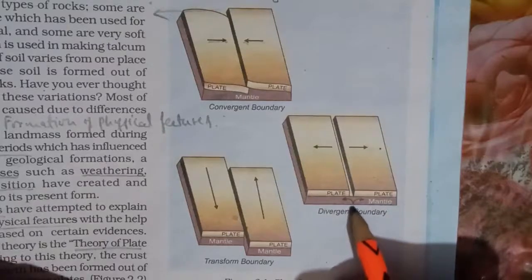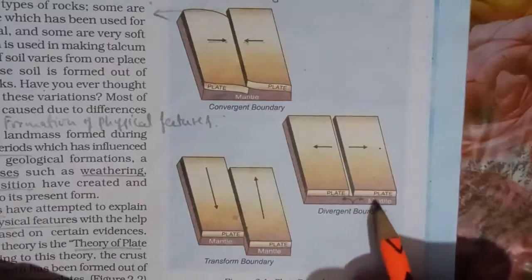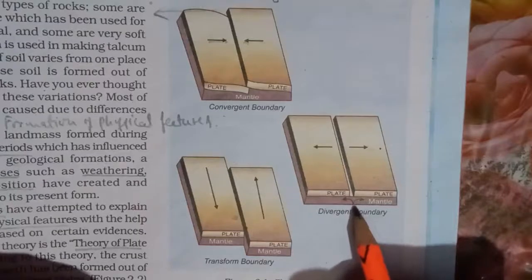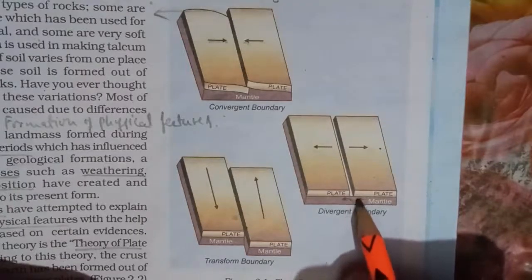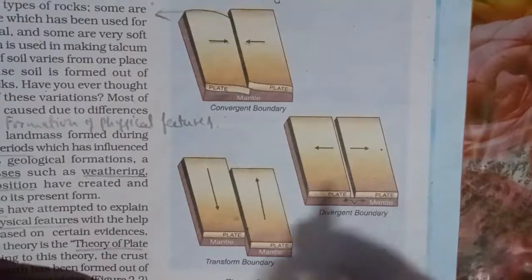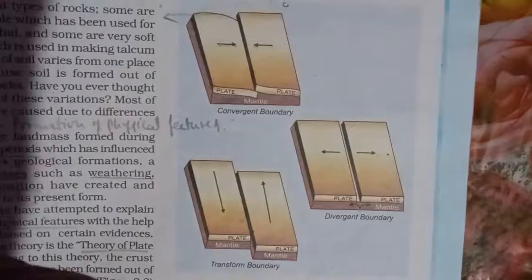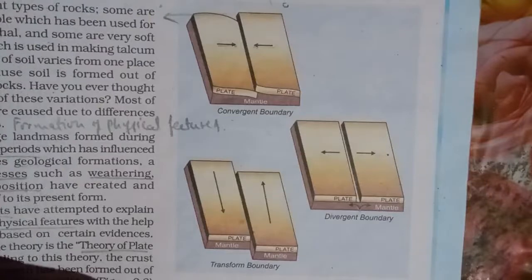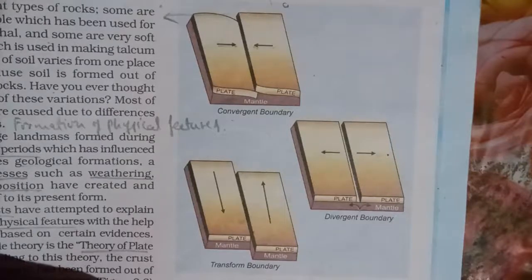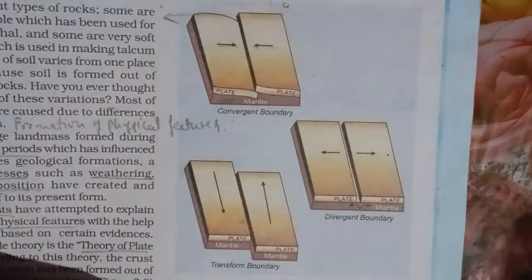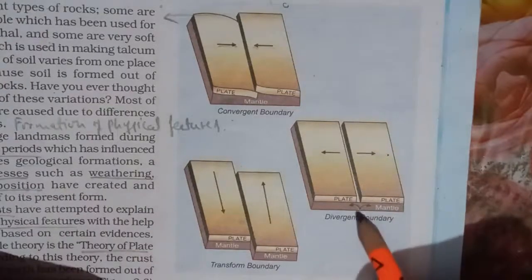This is the mantle, and as I told you, the mantle is formed out of semi liquid molten magma, and this molten magma is trying to come out. As you know, under the earth crust there is the magma, and this magma has so much energy that it always finds weak zones on the earth crust, and those are the areas where most of the volcanic eruptions are found. So whenever there is a region where the crust is weak, the molten magma comes out.